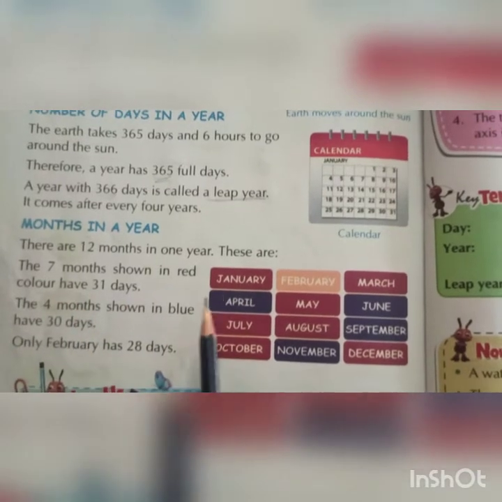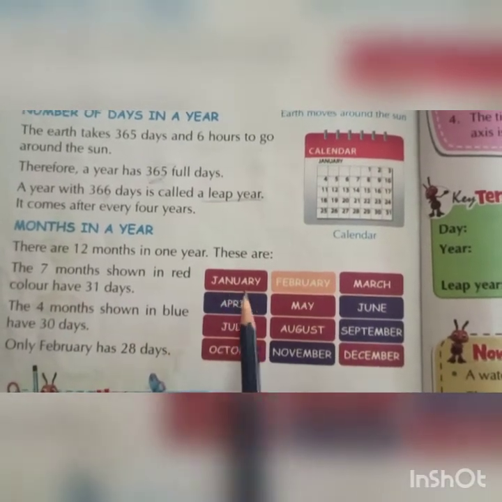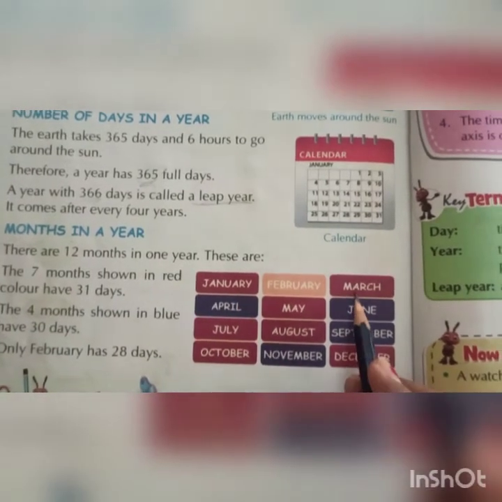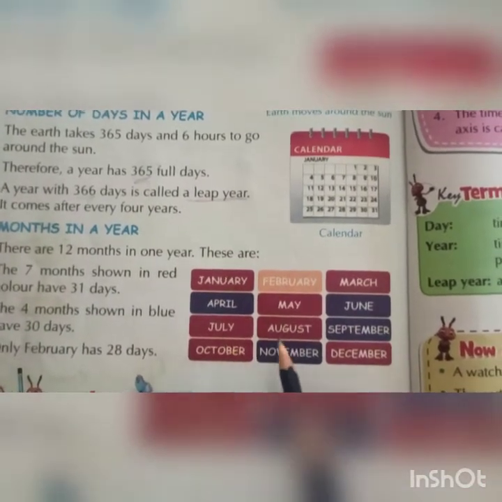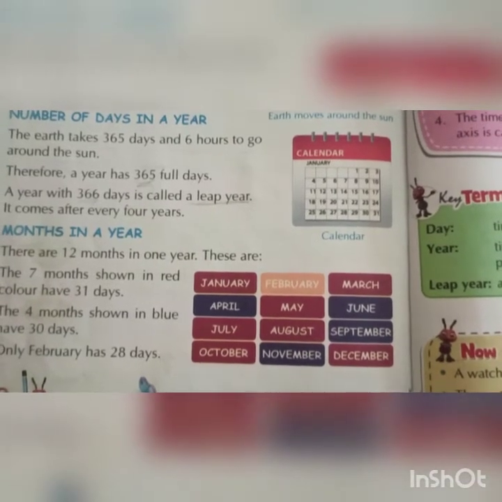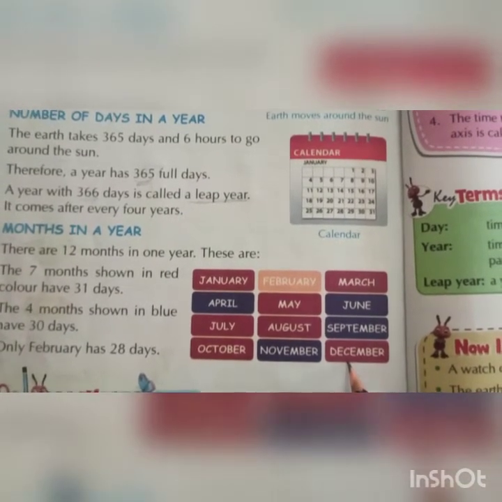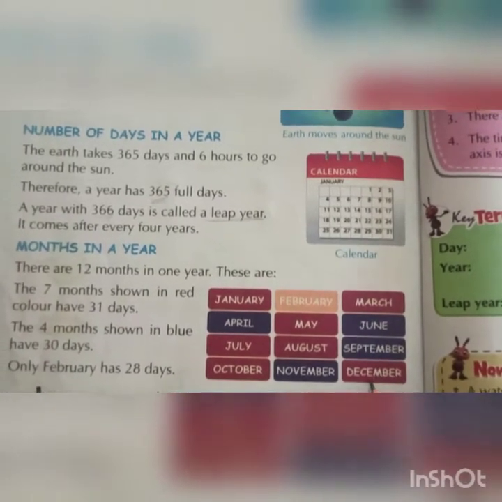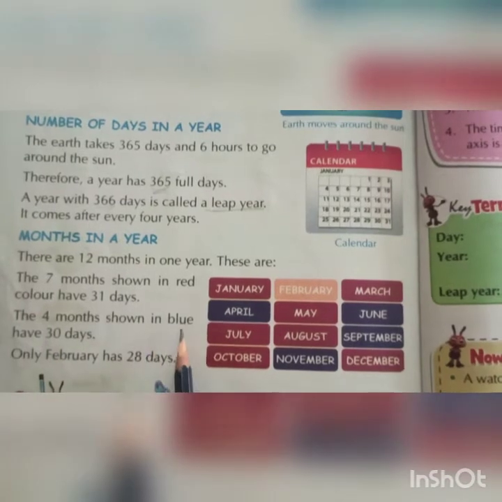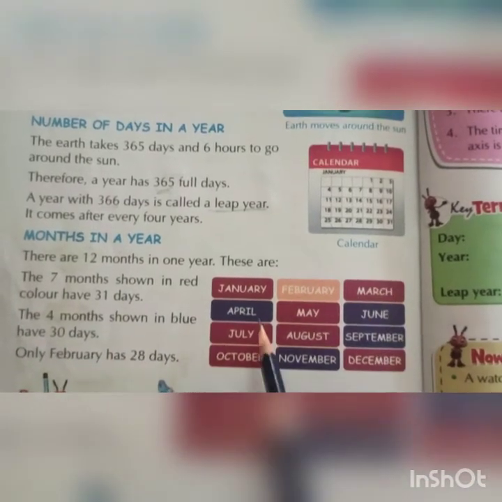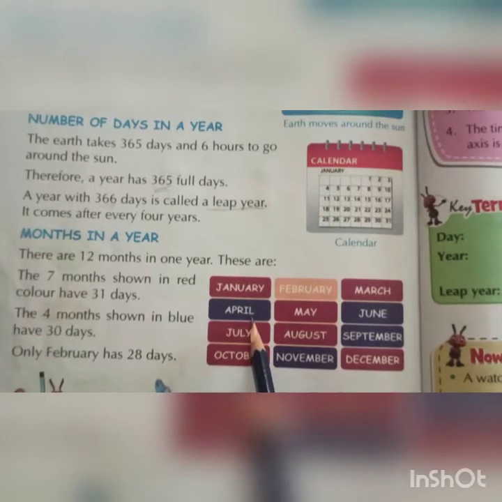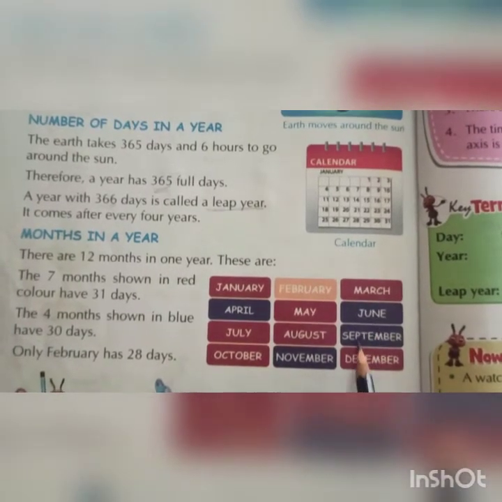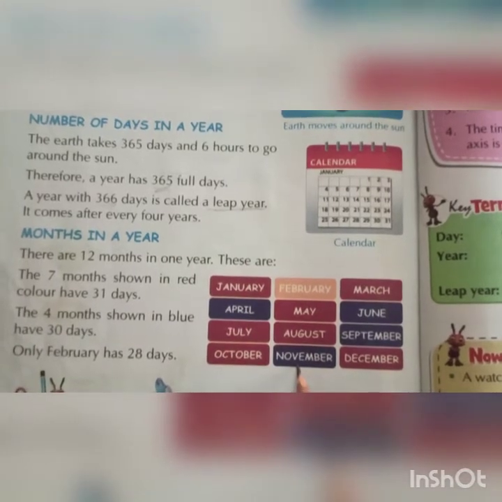So what are the 7 months which are colored red? They have 31 days. January, March, May, July, August, October and December have how many days? 31 days. And the 4 months shown in blue have 30 days. And which months are shown in blue? They have 30 days. For example, April, June, September and November have 30 days.